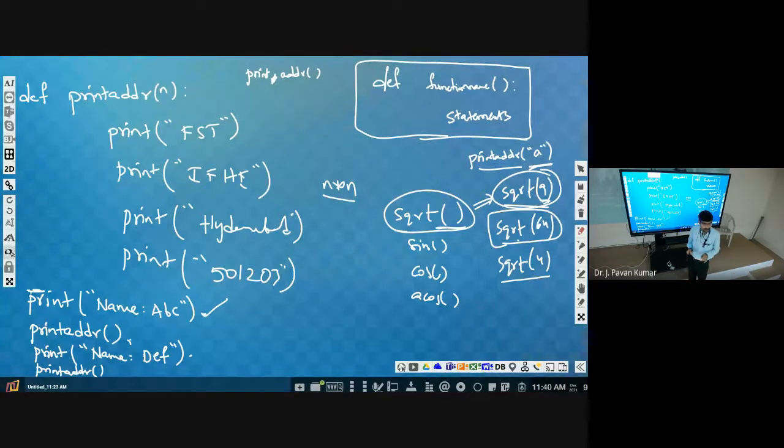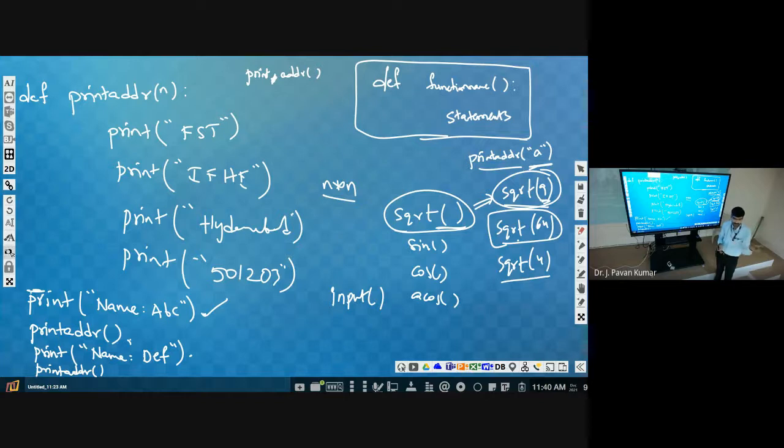Yes or no? Yes. Why? Because print is also a function. Here we are having parenthesis. So print is also a function, but it is already available in Python. That we are calling. All these days we have used several functions without understanding it. Input is also a function. It is having some functionality. Similarly, print is having a functionality. sqrt is having a functionality.